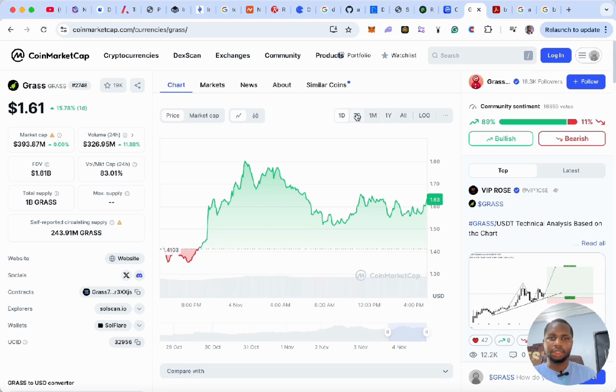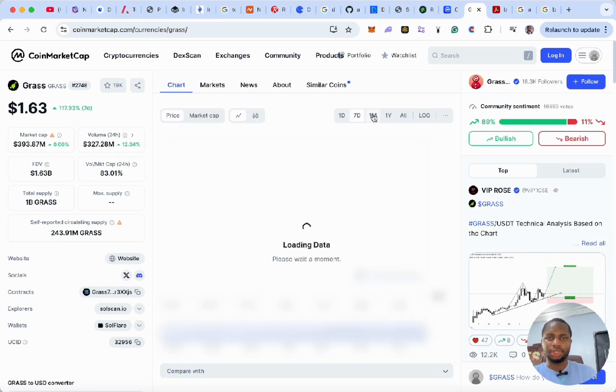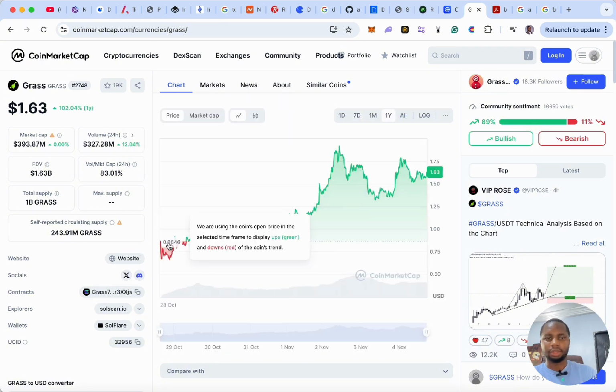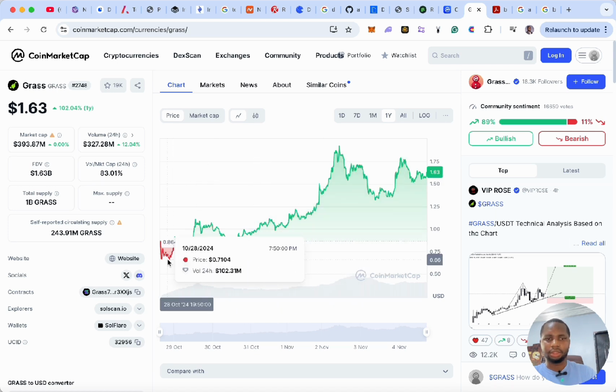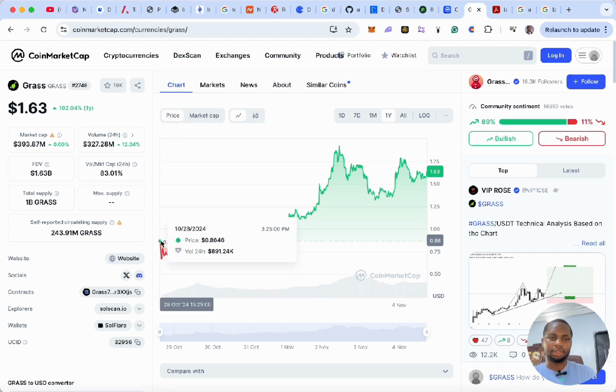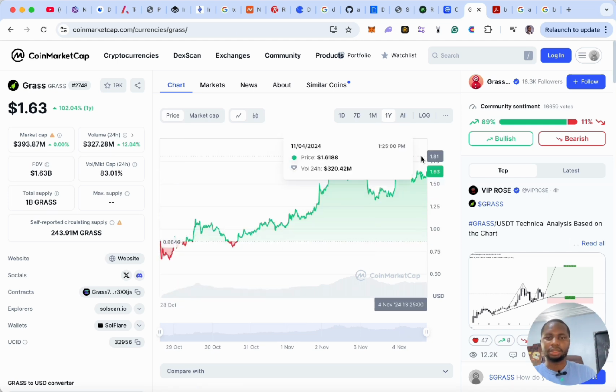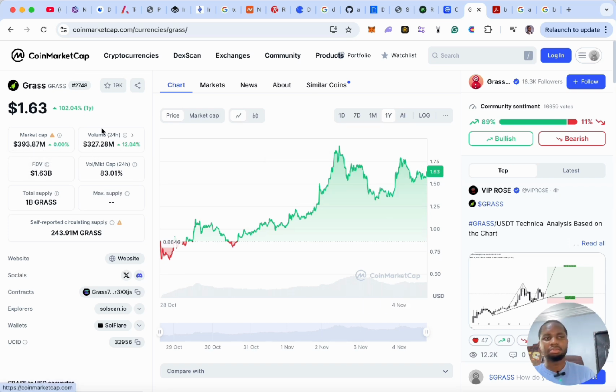Okay, so let's check. This is a trading screen that is showing us more details on this cryptocurrency. Alright, so we check, let's say a year from now. Okay, this currency has probably risen like 2x since last year, right? Oh, okay, it just launched this year actually. Since the 20th of October, since its launch, it has done like twice its value. So it's still very early. You could buy it, and its market cap is currently at 393 million, which shows that it's quite early. So you could buy this cryptocurrency and hold.